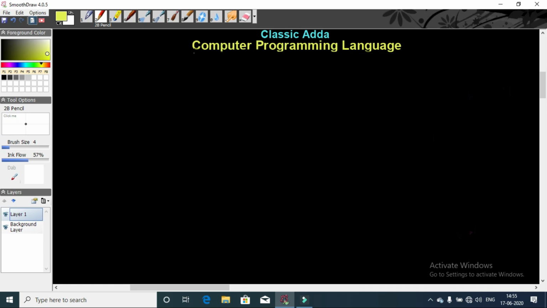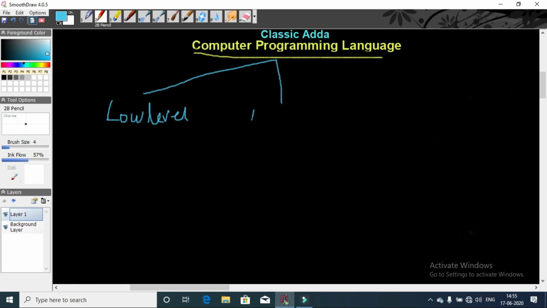Computer programming language is divided into three levels. One is low level, second one is middle level, and third one is high level.